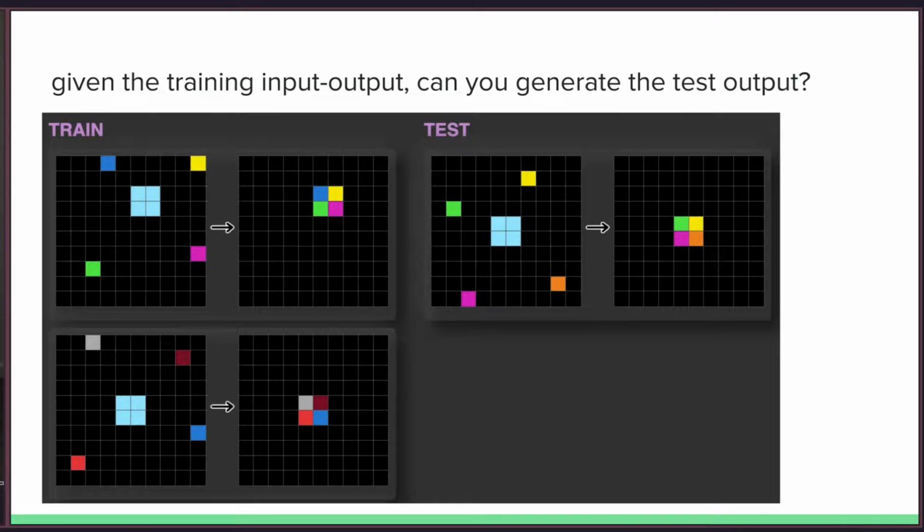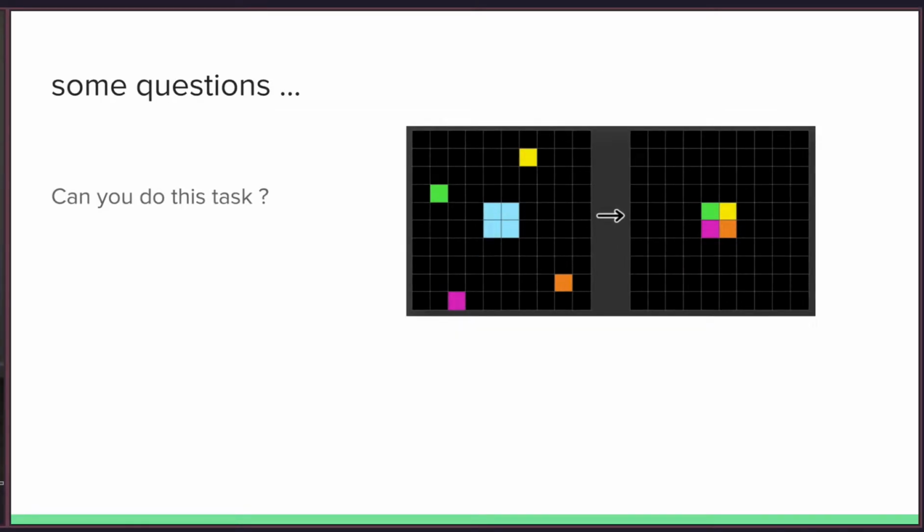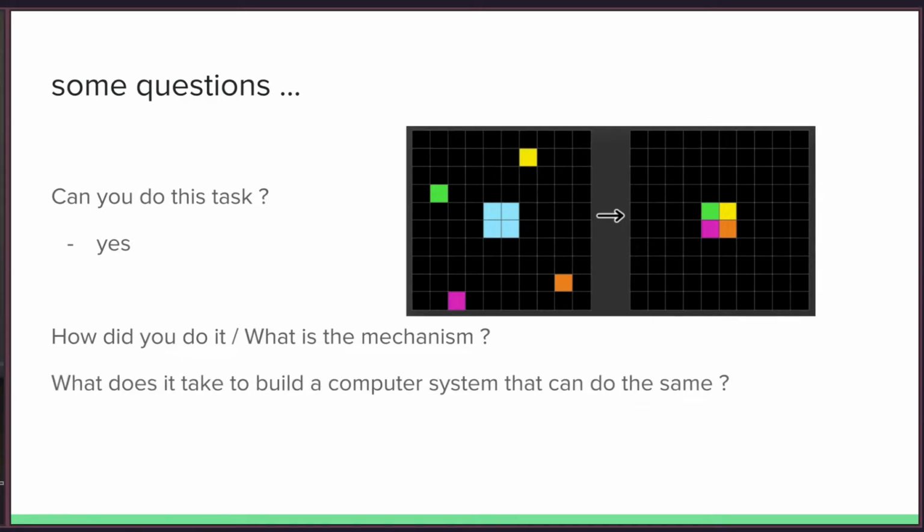So let's ask a few questions. Can you do this task? Yes, you could do this task. How do you do the task? And what is the mechanism that will allow you to do this task? And further, what does it take to build a computer system that can do the same?